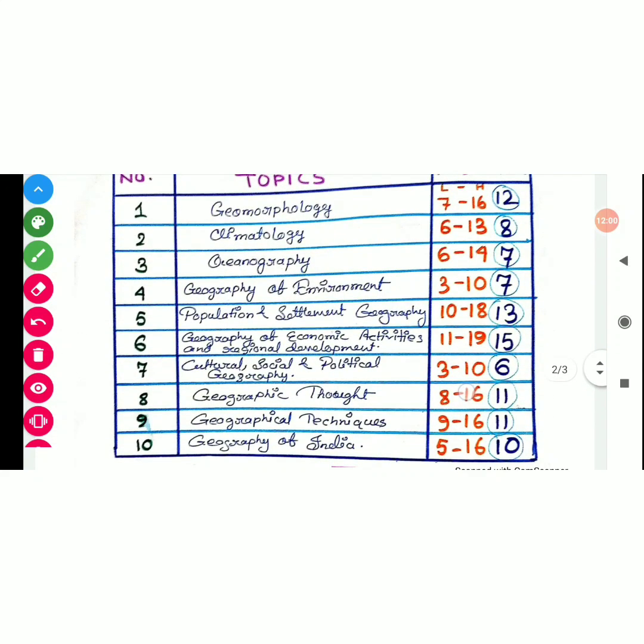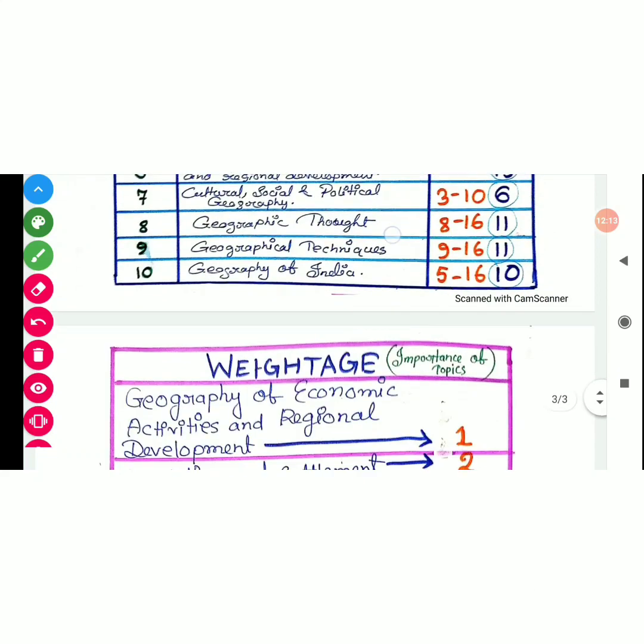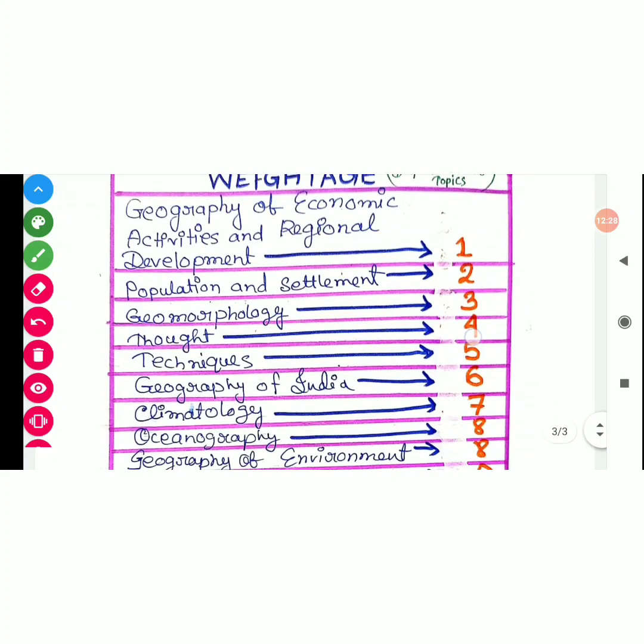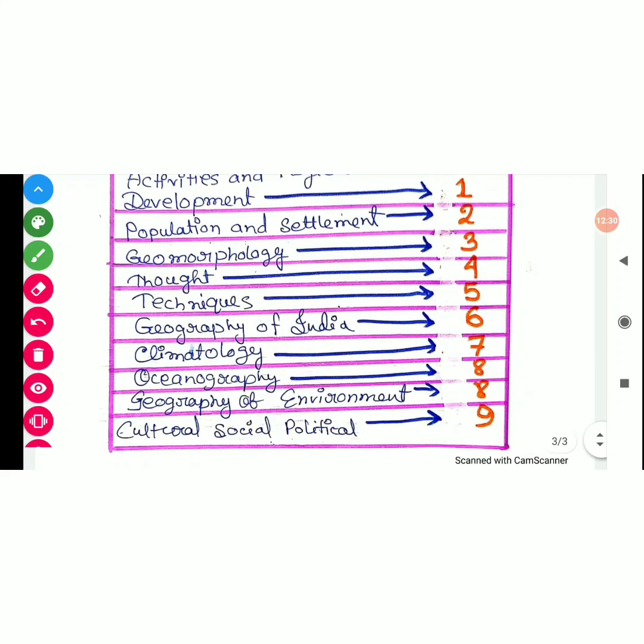After that 13, after 15 the second position is occupied by population settlement geography. So the weightage, or this position, of population settlement geography is second, okay. According to importance, the position can be set.